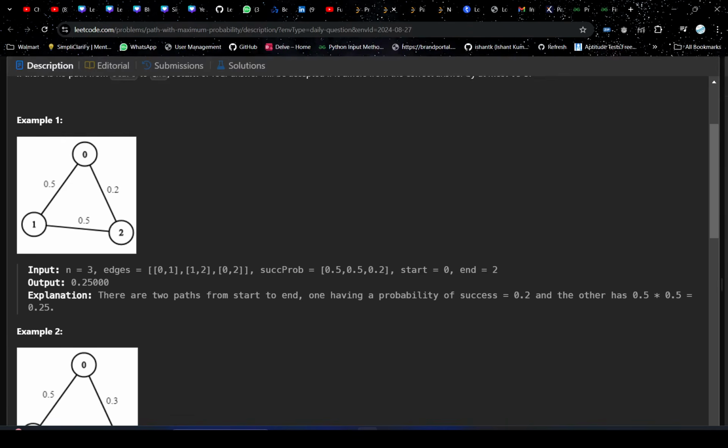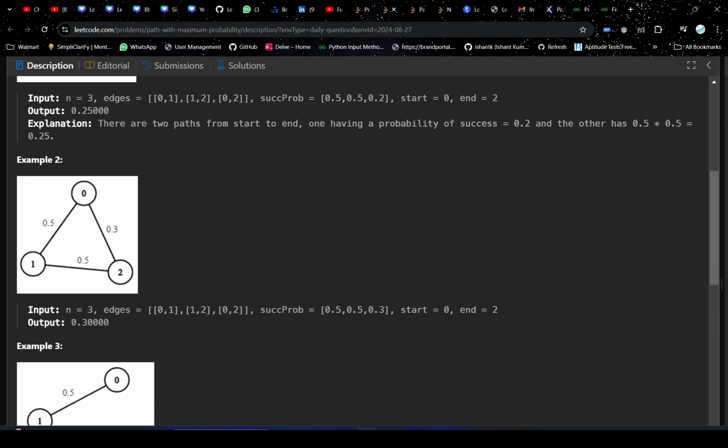If you see some other test cases, let's say you have this test case. So here you will have 0.5, 0.5. So this will become 0.25. And here directly from 0 to 2, it's 0.3. So our answer will be 0.3 because that is greater.